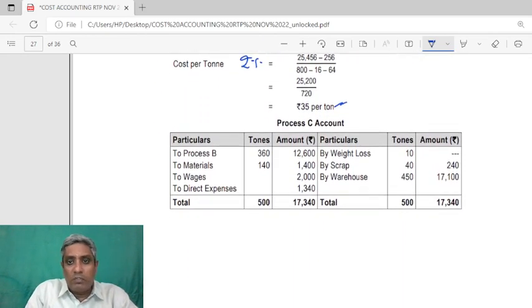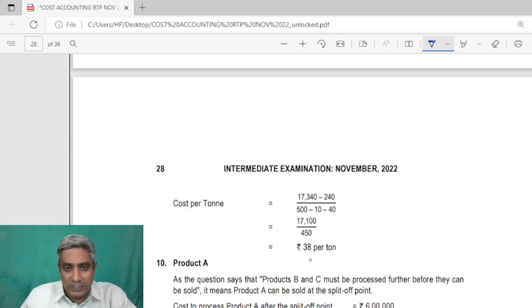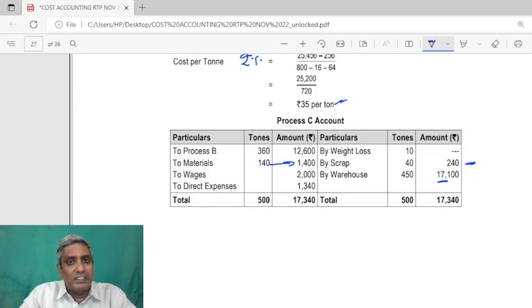Now final process C account, where you have 360 units transferred and 140 units introduced and all other costs. Then scrap values are also found out, and here you see 450 is the value of finished goods. It will go to the warehouse, and from there selling happens. So this is how the cost of production per ton is calculated. Every process has the same calculation, same method. Total cost minus scrap divided by number of units, total units minus normal loss units. This is how cost per ton is calculated. Hope I am clear, students.